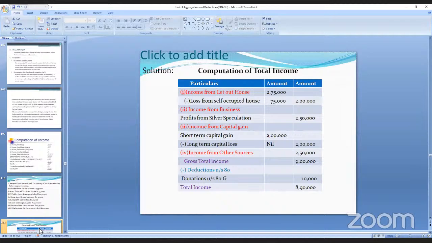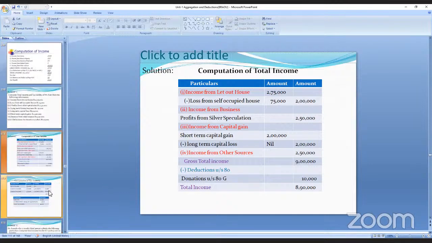Then income from other sources is 2,50,000. Total income is 9 lakhs. And under section 80, donations given are 10,000. Total income is 8,90,000. Got my point?